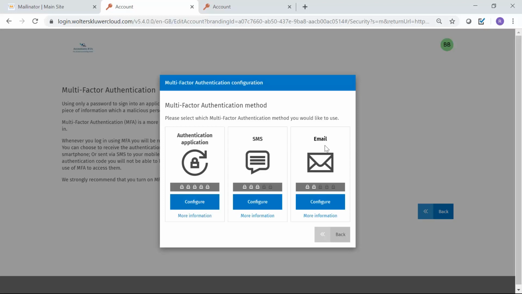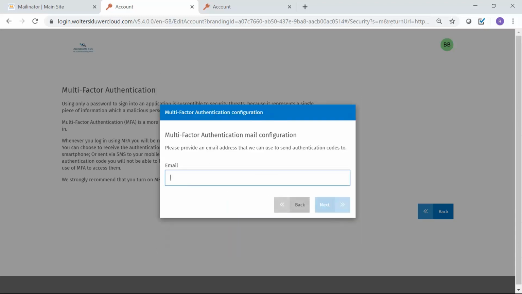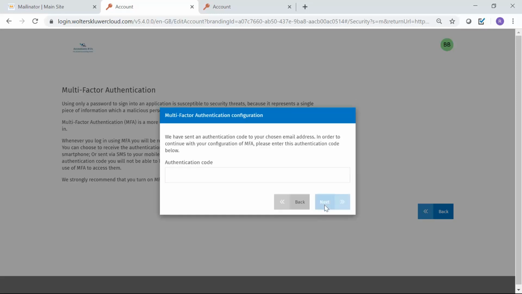So today I'm going to use email. So I'll click on configure, and I'll type in the email address that I want to use for my MFA. Now this doesn't have to be the same email address as the logon for OneClick. Potentially I might want to use a different email address for receiving my MFA code than I use for my logon username. In this case it's going to be the same. Hit next. Regardless of what option I choose, I'm now going to be sent a code to confirm that what I've just entered is actually correct.